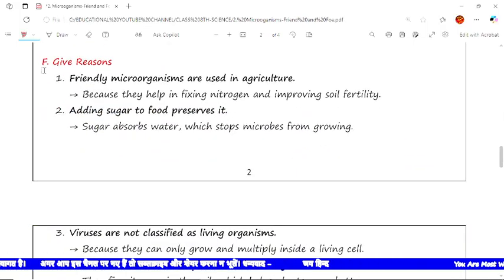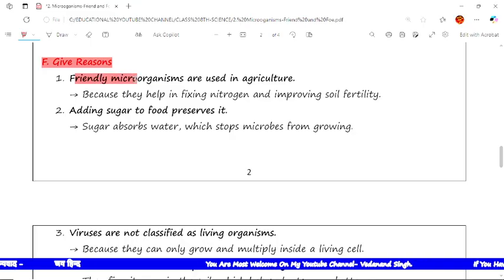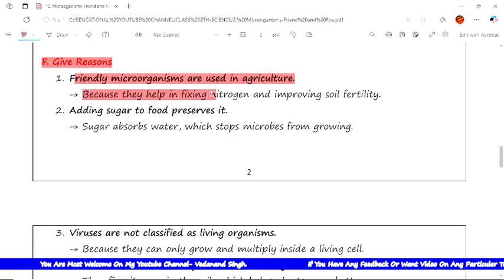Now the next type of question is give the reason. The statements are given, so you have to give the proper reason. The first is, friendly microorganisms are used in agriculture. The reason is that they help in fixing nitrogen and improving soil fertility.